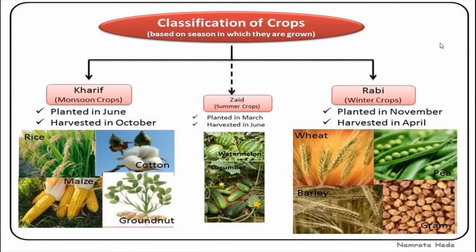We know very well it has mountains, plains, valleys, deserts, plateaus, rivers, streams, etc. India is a diverse country with plenty of cultures. Why am I telling you this? Both of these are reflected in agricultural practices and cropping patterns in the country.